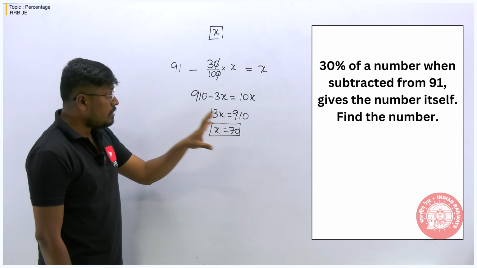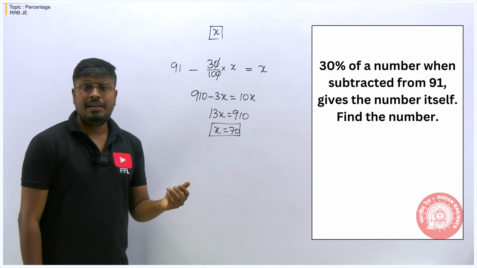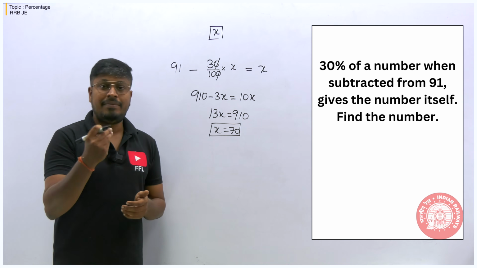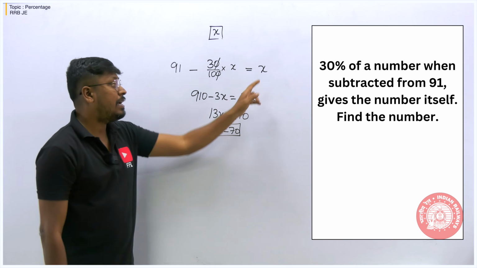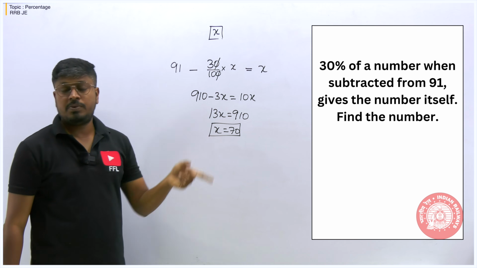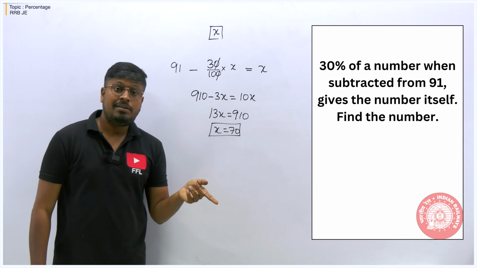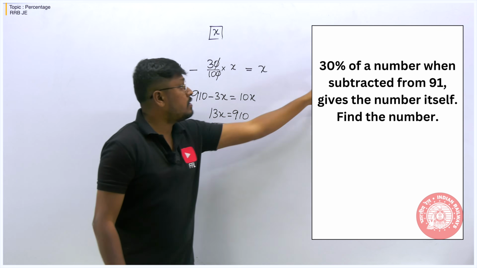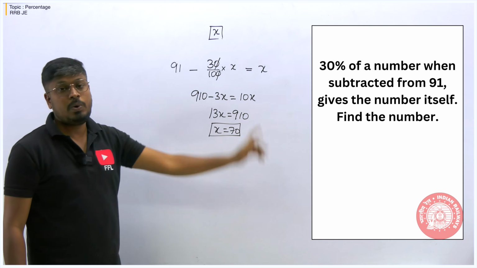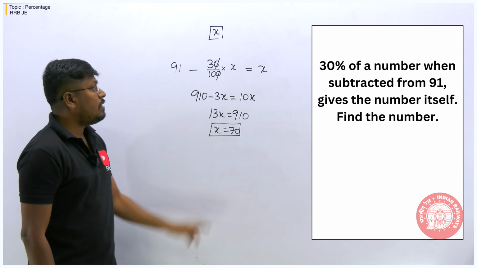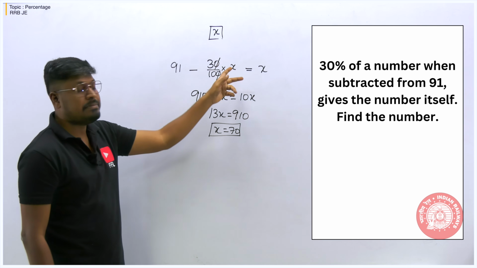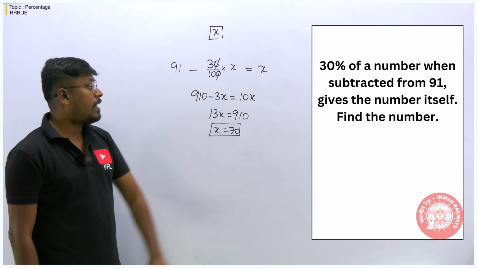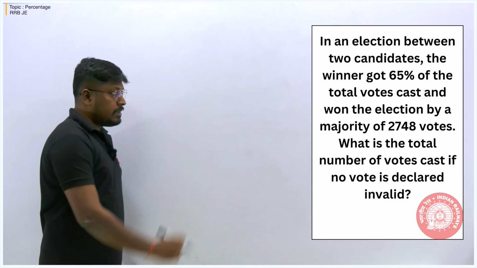If it is a difficult question, we can go with the options. There is a chance of going with option A, B, C, D. We substitute the value and check whether we are getting the same answer. That is one way of solving it. But use that method only if the question is very difficult or the equation is too lengthy. In that case, we can go with the options. But most probably, this equation will be a little bit simple, so you can apply and find the answer, right? So this will be the answer for this question. Next question.